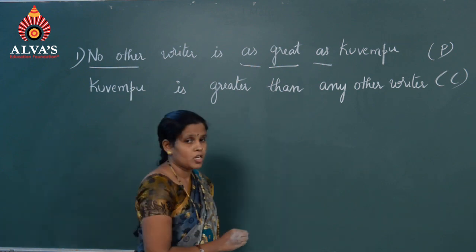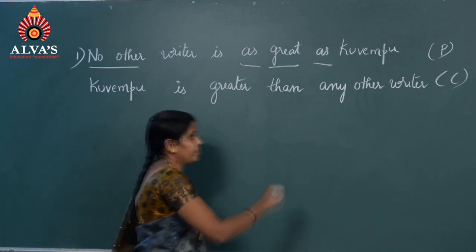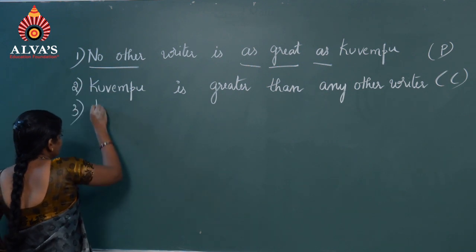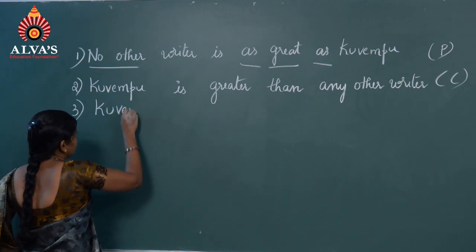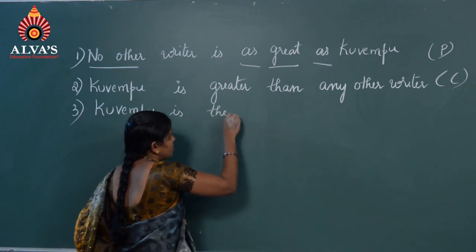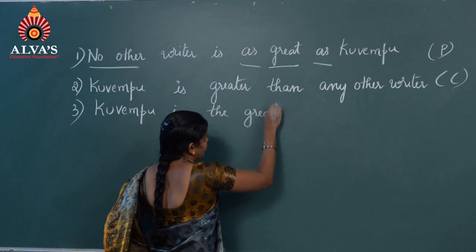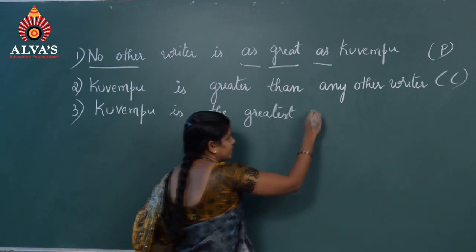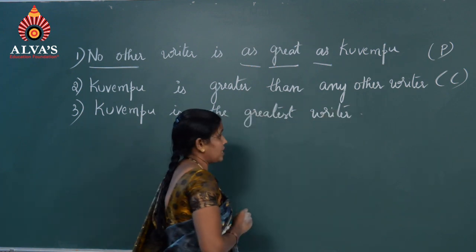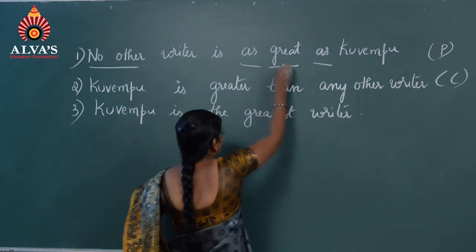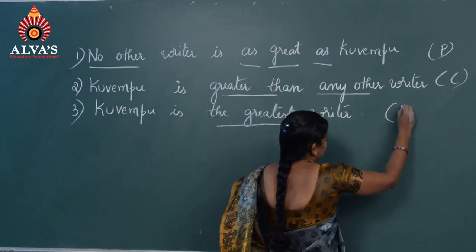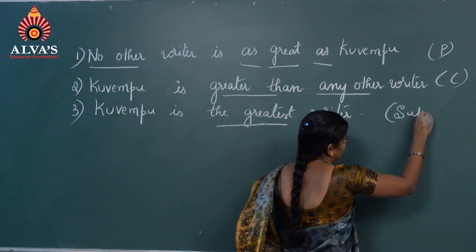What is the superlative degree? Kuvempu is the greatest writer. Great, greater, greatest. The last one is the superlative degree.